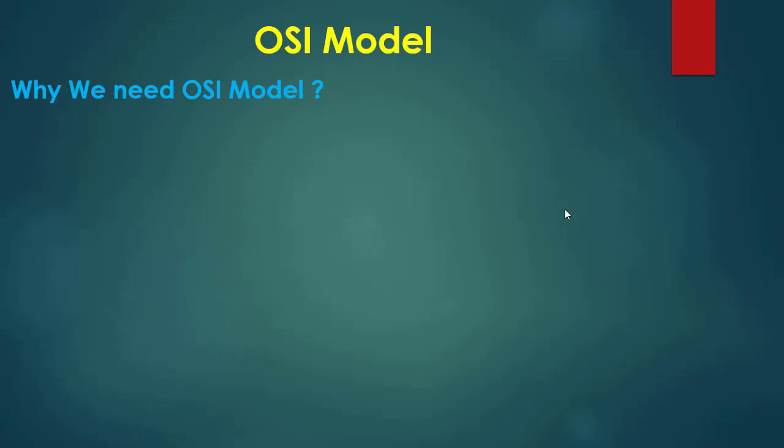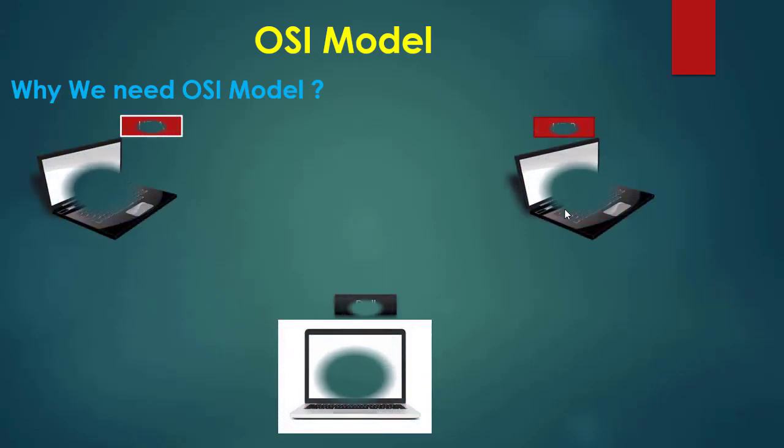Earlier, devices were machine dependent. It means that the same type of devices were connected with each other. For example, if we have two laptops to connect with each other, the type of both devices must be the same. But if the type of one device is different, communication cannot occur. In our example, we use three devices, in which two devices belong to the HP brand and one device is from